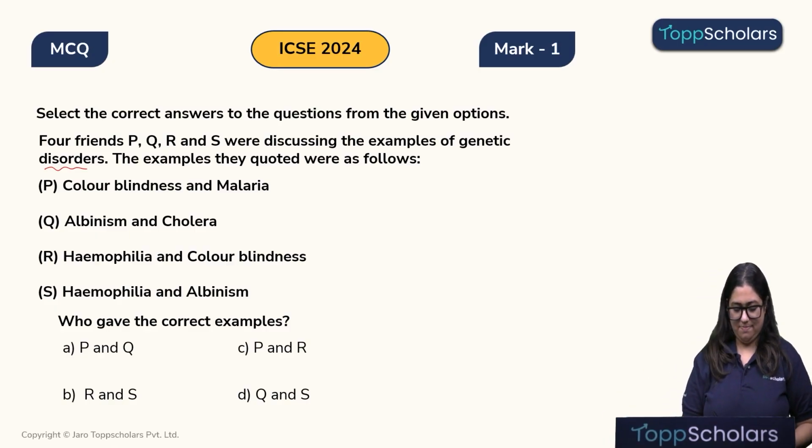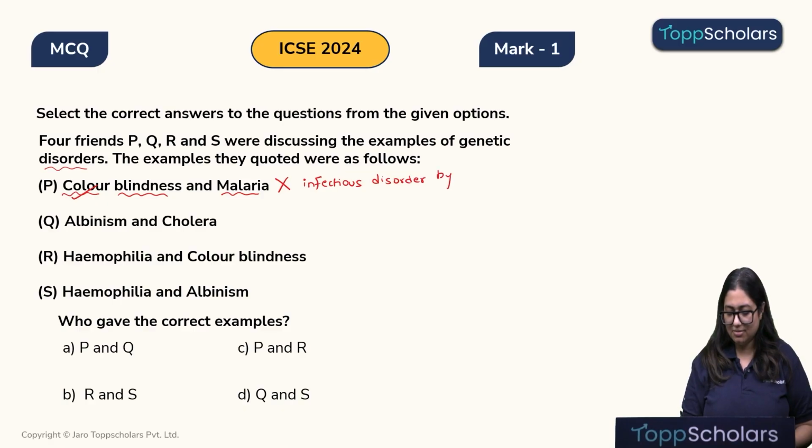So the friend with name P says color blindness and malaria are the correct genetic disorders. I agree with color blindness, but malaria is not a genetic disorder. It is an infectious, communicable disorder which is caused by plasmodium carried by a mosquito.